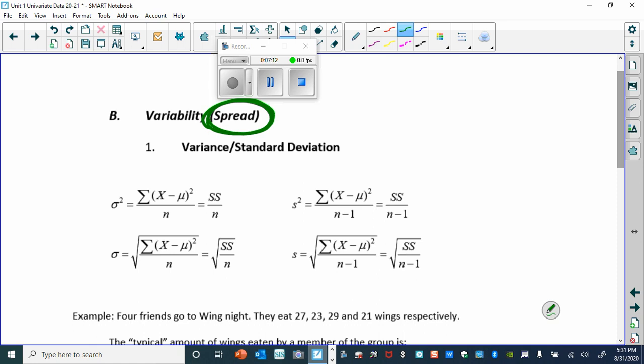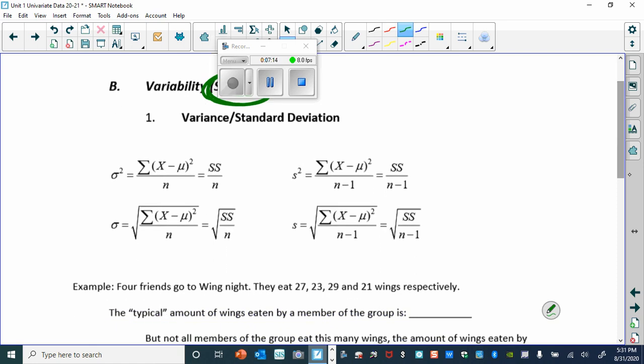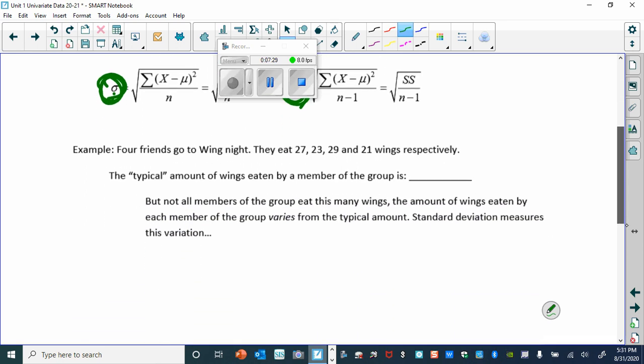Okay, and so we have different measures of spread. And so one of these is standard deviation. And if we remember from the beginning of the unit, sigma is the standard deviation of the population, and S is the standard deviation of the sample. Okay? All right, and so we've got 4 friends that went to wing night, and this is how many each of them ate. And so if we're talking about the typical, the measure of center, for both the mean and the median, it's going to be 25, right? Both mean and median.